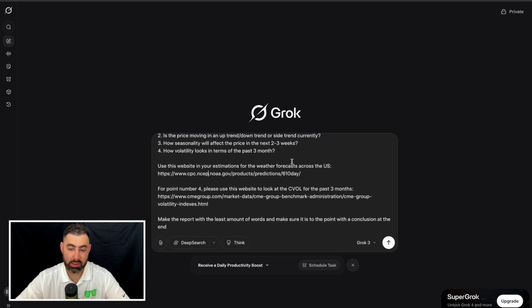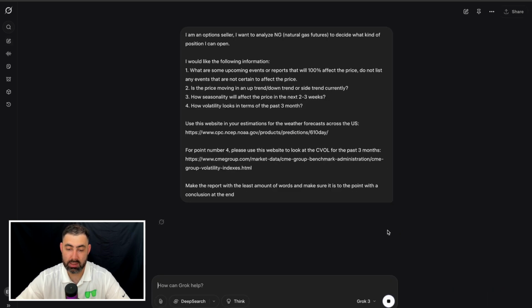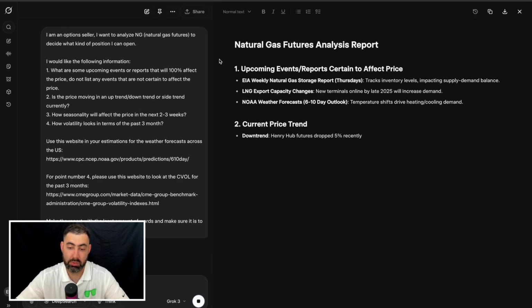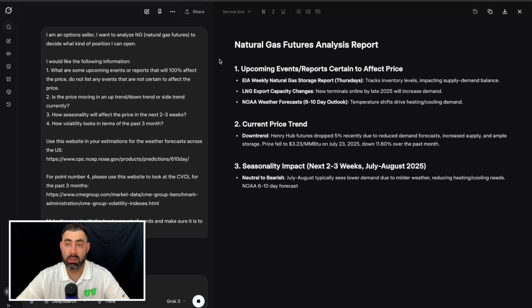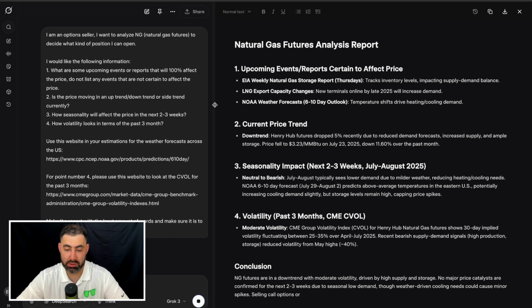Now, the reason I use Grok is I go back and forth between ChatGPT and Grok. Lately, Grok has been giving me way more up-to-date information, and ChatGPT has been lagging a day or two. So let's click here and see what we get, and then we can see what kind of position we can potentially open or not open, but it will give us really good insight. Instead of doing everything manually, you can just do it this way, and it's a game changer, and you can make really good decisions.